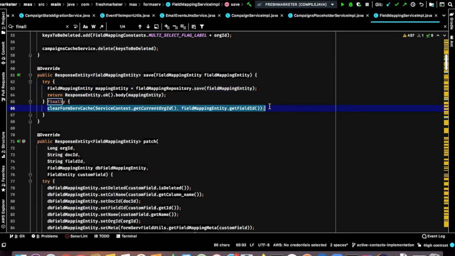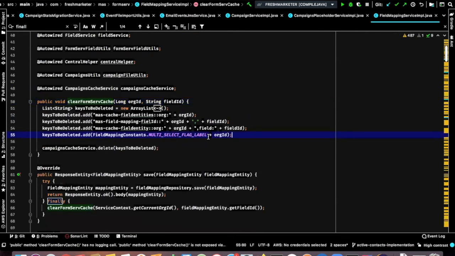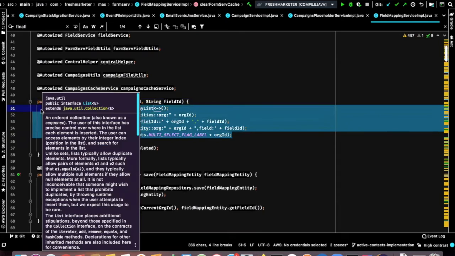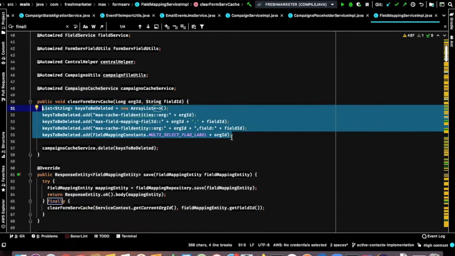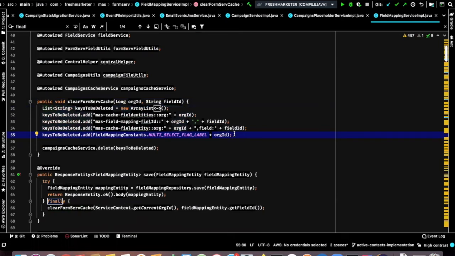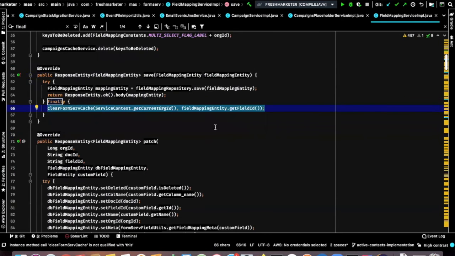Once all this is done, if you go to this method, what it will do, it will take the keys to be deleted, and it will clear everything from the RAM related to this particular save thing. Right? That is what we call a cleaning up process. We want to do something finally to not have any mismatch between DB and our cache RAM, right? So it's one of the cleaning up processes.